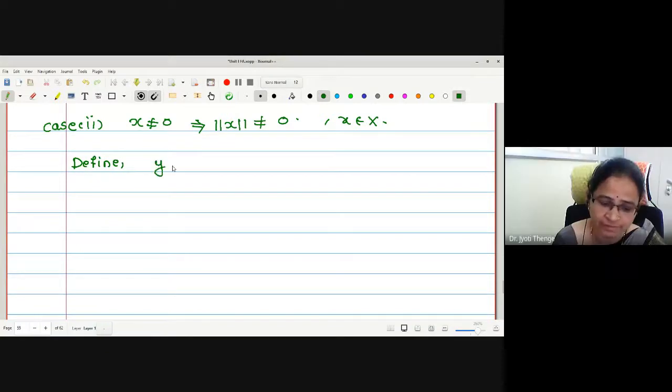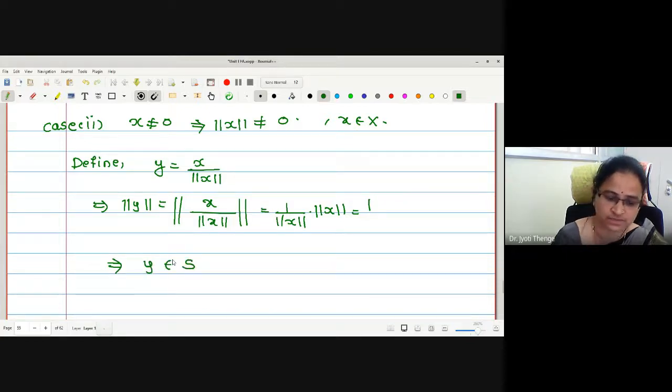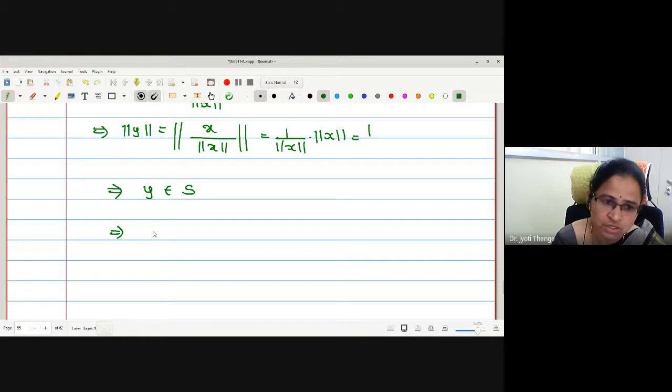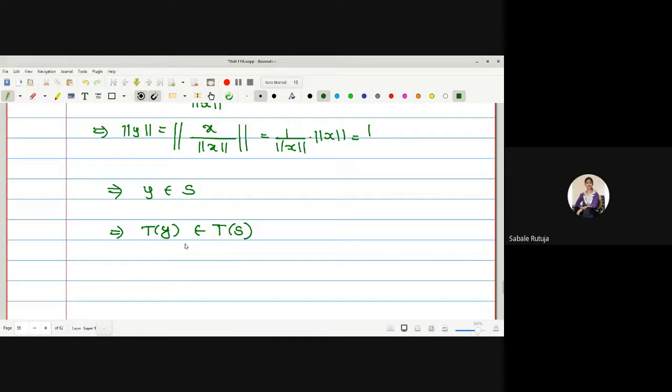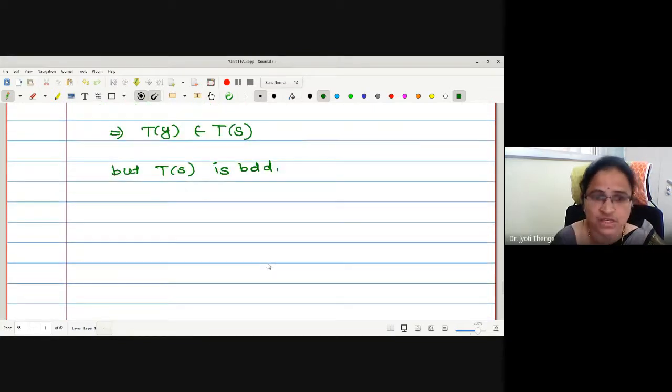Very good. Therefore, I will define y as x upon norm of x, such that the norm of y will be 1 upon norm of x, since norm x is a scalar taken out, so 1 upon norm x into norm x, this will be 1. Therefore, may I say y belongs to S? If y belongs to S, what about T of y? It will belong to T of S. But T of S is bounded, by assumption.